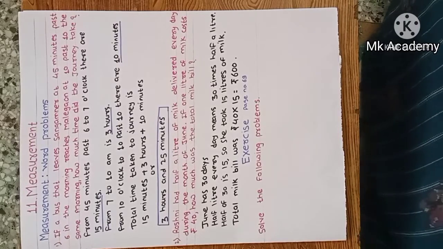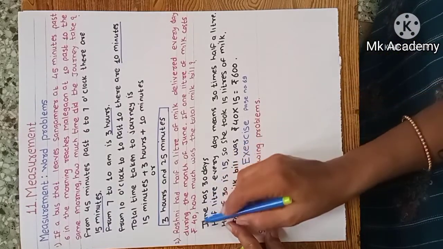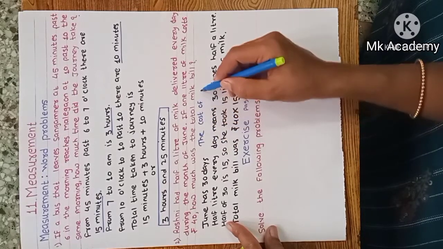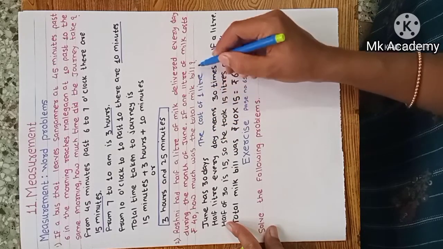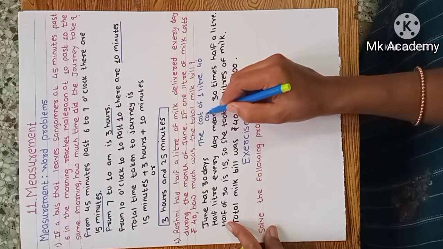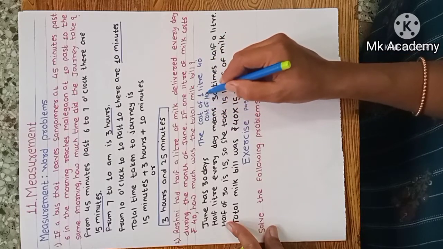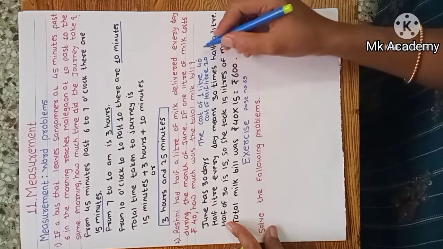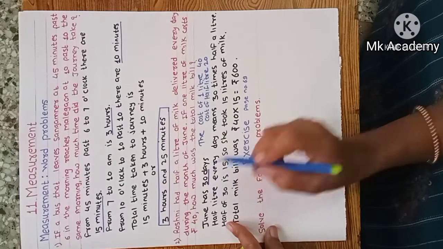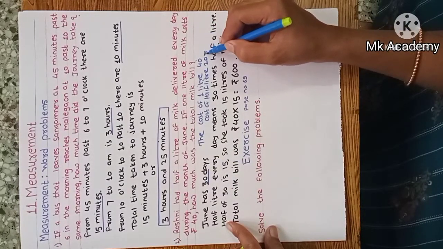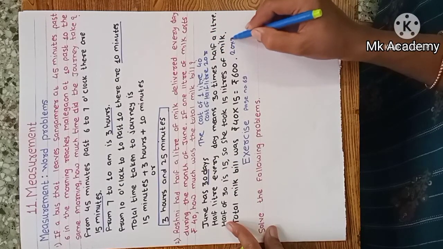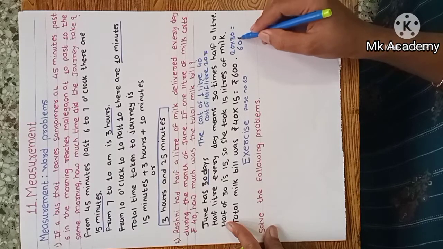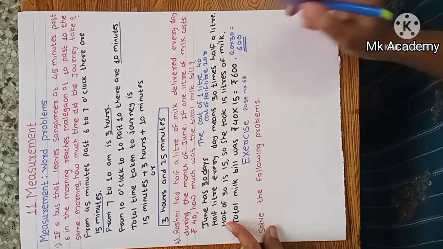We can also solve this example in another way. The cost of 1 liter is 40. The cost of half a liter is 20. She took milk for 30 days. Therefore 20 into 30 is equal to 600. We can solve it also in this way.